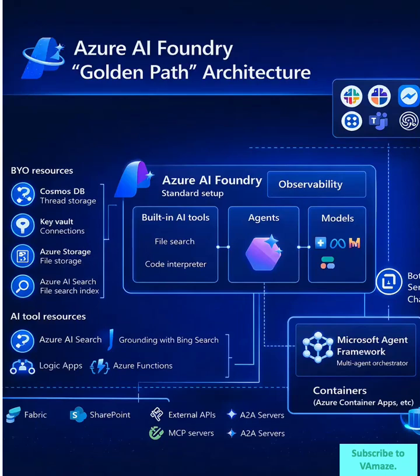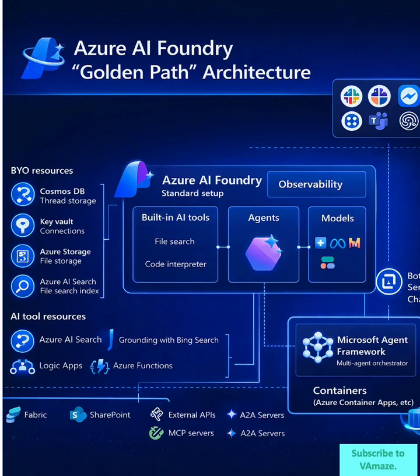Microsoft has architected what they call the golden path for building enterprise AI applications on Azure. This isn't just another reference architecture, it's a comprehensive blueprint that integrates agents, models, observability, and orchestration into a cohesive system. Let me break down how these components work together.